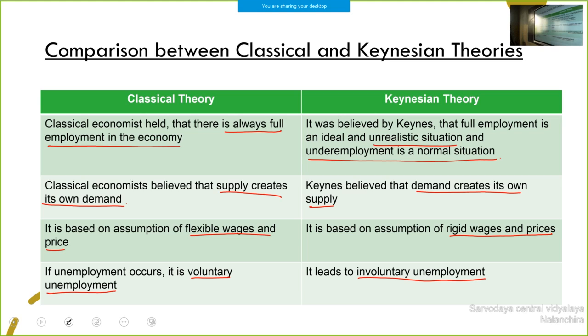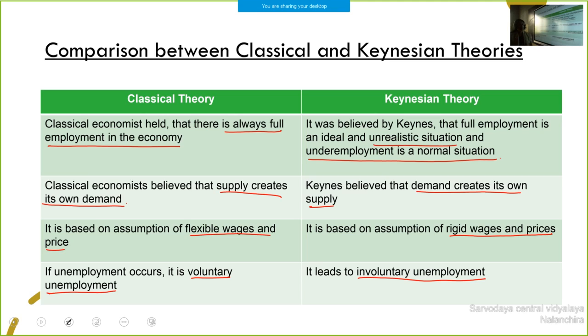Classical economists held there is always full employment in the economy. In Keynesian theory, underemployment is a normal situation. According to classical economists, supply creates its own demand.